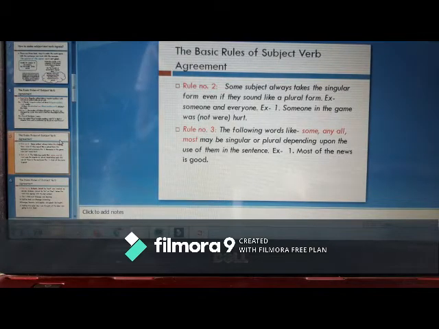Now coming to rule number 3. The following words like some, any, all and most may be singular or plural depending upon the use of them in the sentence. This particular aspect you need to keep in mind, and it is a little bit tricky. These four words, some, any, all and most, change according to the sentence. You have to understand in which sense you are using it.